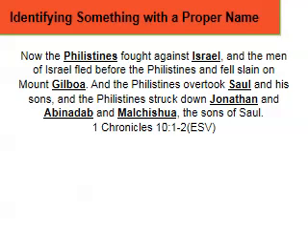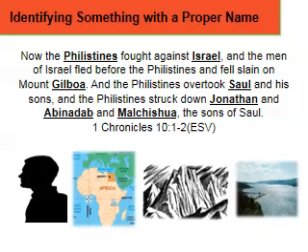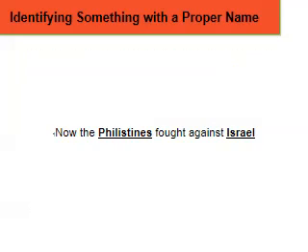There are so many names in these two verses: Philistines, Israel, Gilboa, Jonathan, Abinadab, Malchishua, and Saul. Do they refer to a person, country, landform, body of water, or something else? Let us look closer at them. The first verse of 1 Chronicles 10 says that the Philistines fought against Israel.